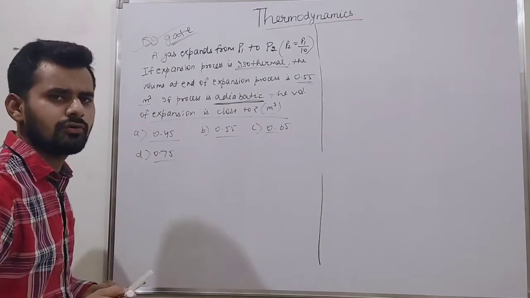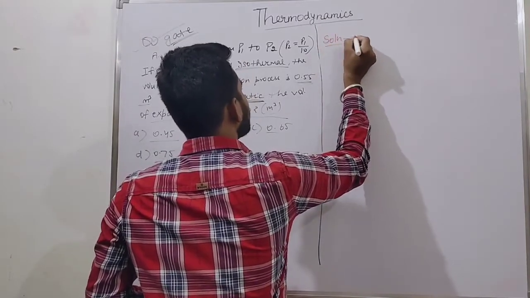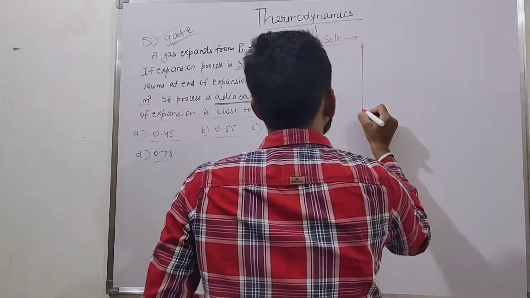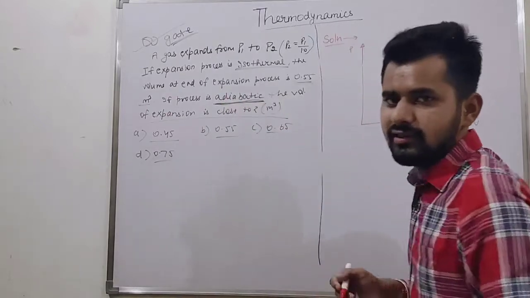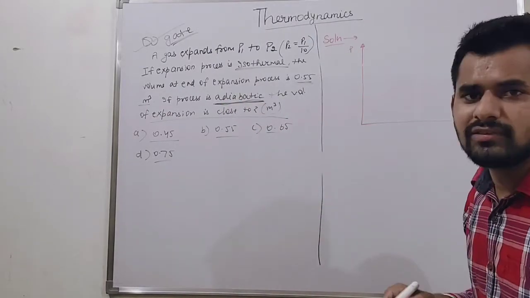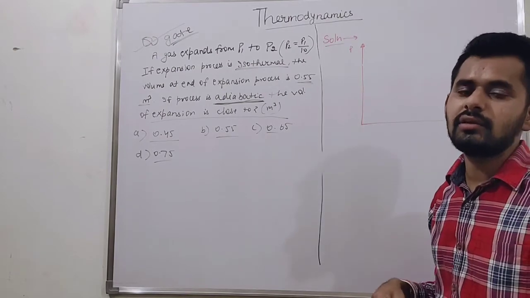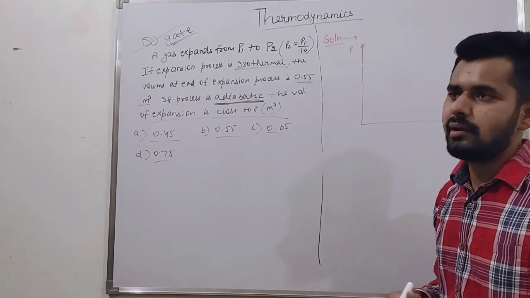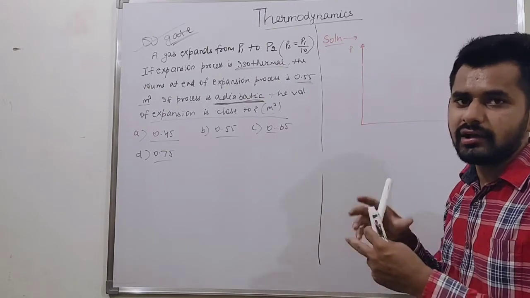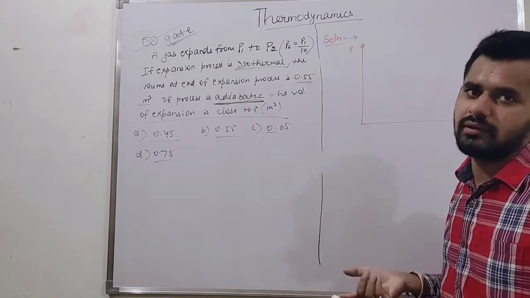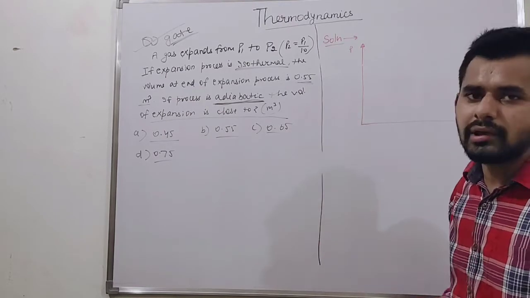So friends, first of all, draw its PV diagram. How does its PV diagram look? It is an expansion process. In case of expansion, volume starts increasing and pressure starts decreasing. If volume increases, then pressure should decrease.